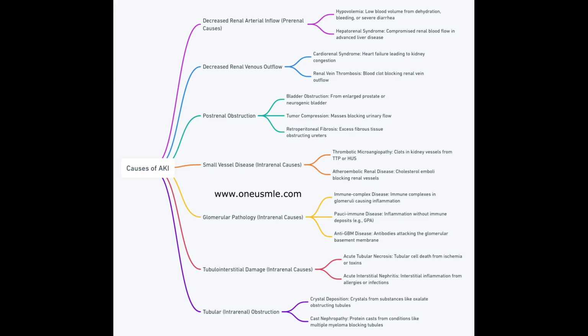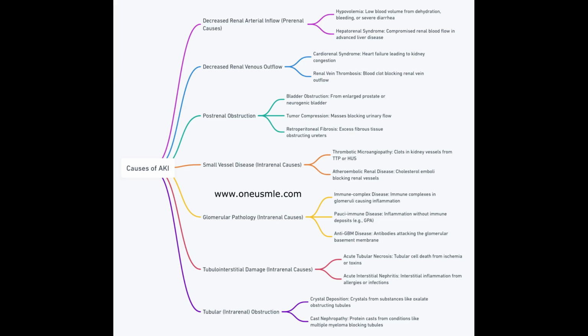For intrarenal causes, starting with small vessel disease, we see conditions like thrombotic microangiopathy, which includes diseases like TTP and HUS that form small clots within the kidneys. Another is atheroembolic renal disease, where cholesterol particles from atherosclerotic plaques block renal vessels.